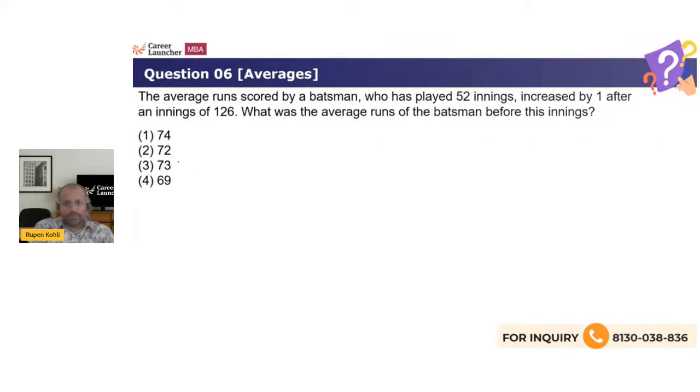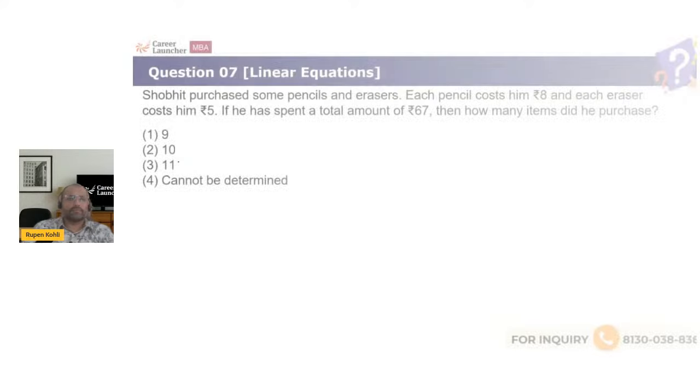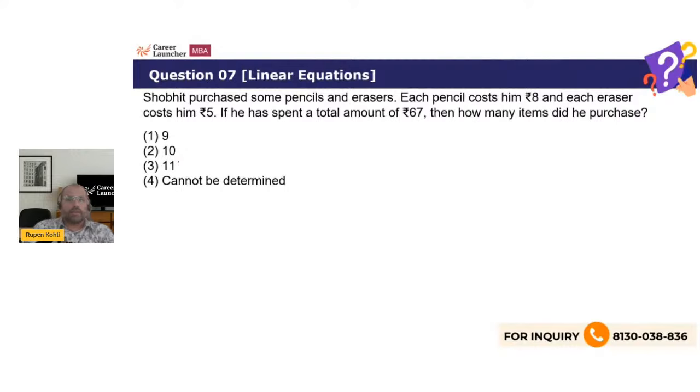Okay, here we go. Next one. Oh, linear equations, and there's an option of cannot be determined also. That is always creating problems, right? Forcing us to think, can we get the unique answer or not? Okay, so I'll give you a second to try this.